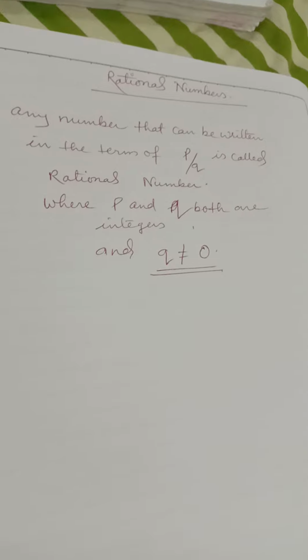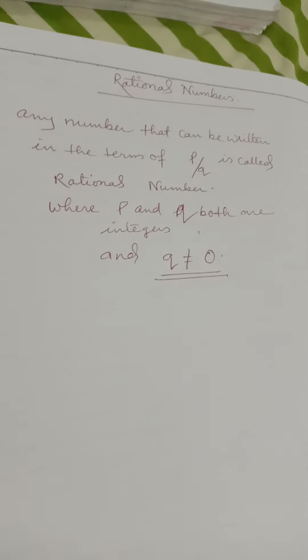This is compulsory, that the denominator should not be equal to 0.